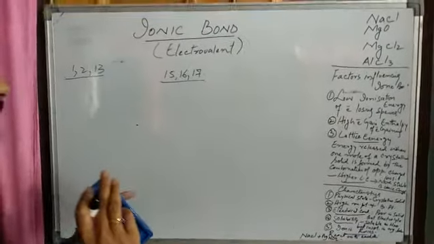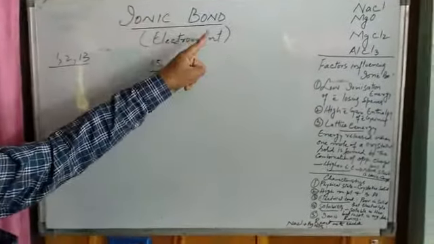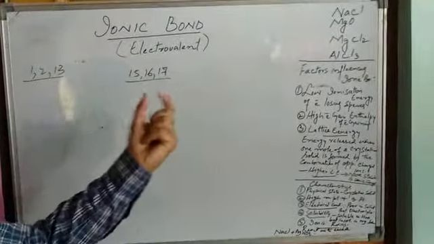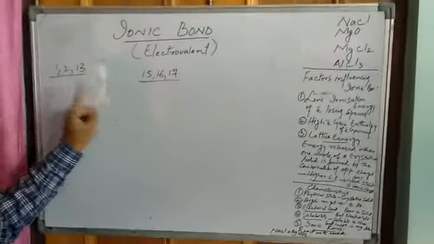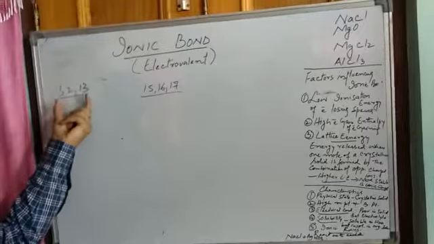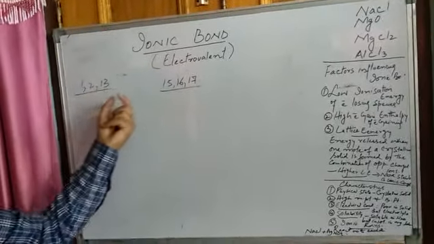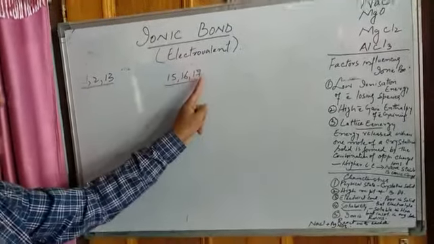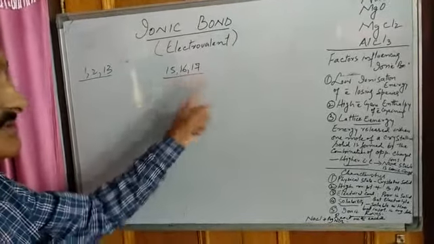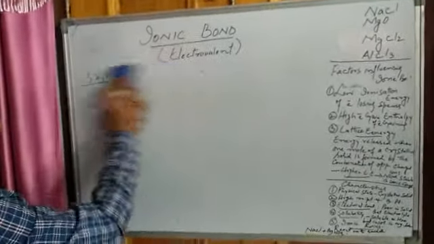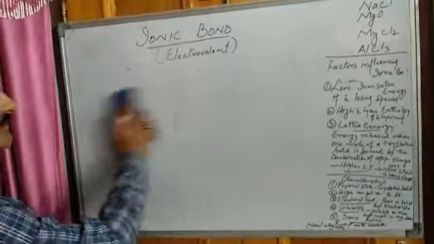So we conclude that ionic bond can be formed between the atoms of these groups. That is, if we take one element from one group, then we shall have to take another element from the other group.